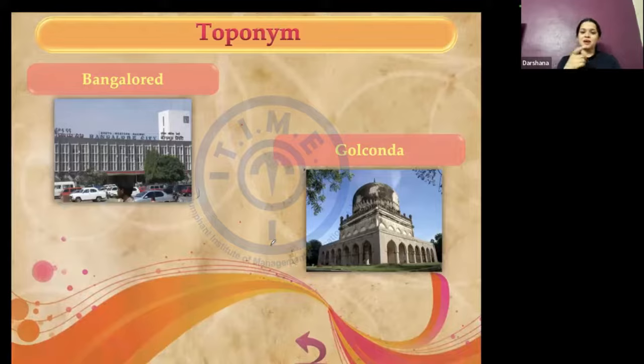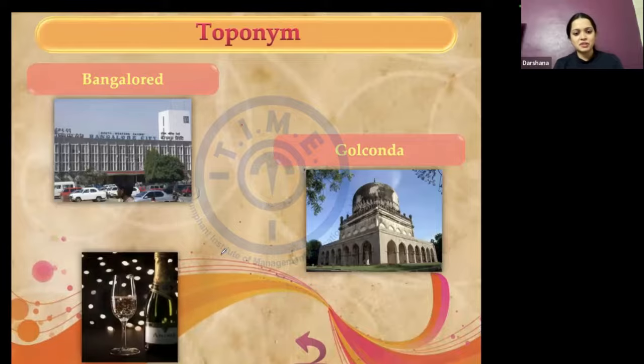Diamonds, correct. Diamonds, yes. So a place full of wealth and riches, which is why this now exhibits a place full of wealth and riches. Absolutely right. Yes, Malika. So that is what Golconda is very famous for. What about this? Not wine, not beer, champagne, yes, not white wine, champagne.